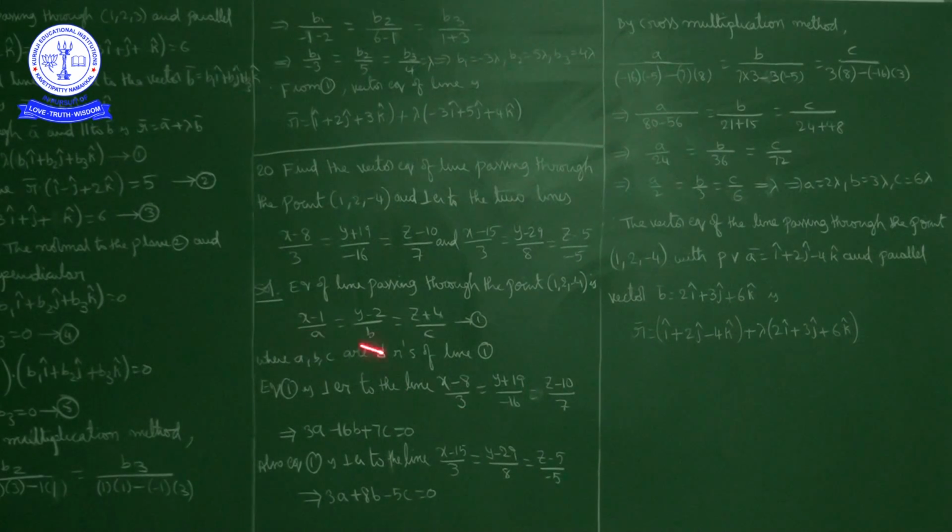Now these two are perpendicular, so a times 3 plus b times -16 plus c times 7 equals 0, that is 3a - 16b + 7c = 0.